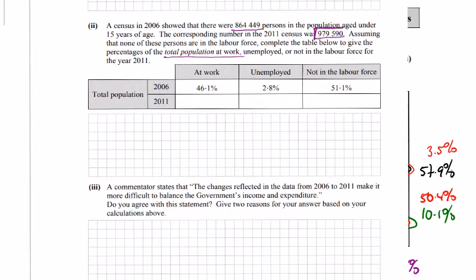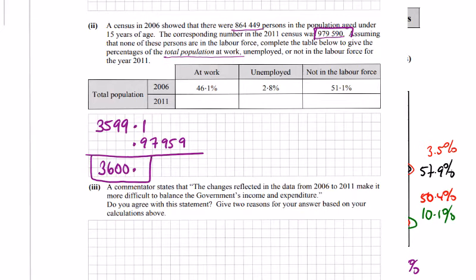So we're just adding this guy on to the 3599.1. Now that's 3.5 million and we're under a million here, so we have to add 0.97959. That gives 3600.07. Well, I'll leave it at 3600. Keep it round. I don't think it makes a difference when we're rounding off to, what are we doing, one decimal? Doesn't say, does it? Okay.